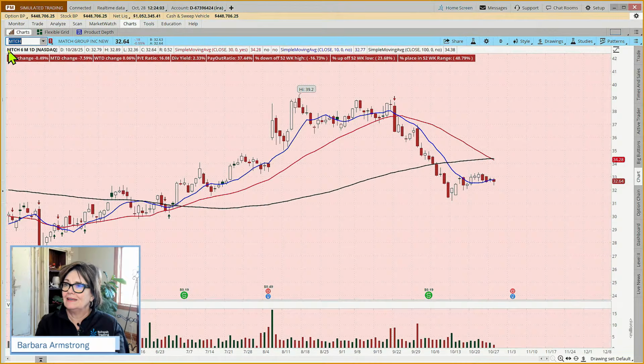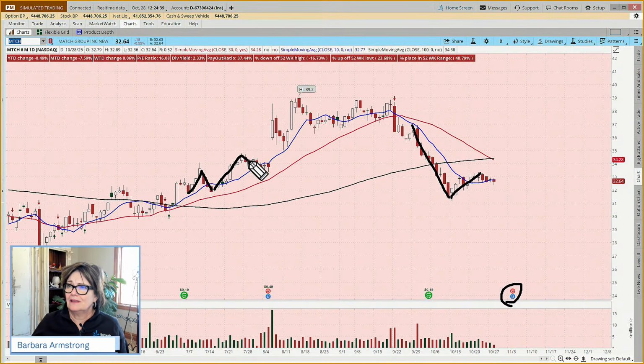Match.com? Not a recommendation per se, but again, we had something that was falling. And then it's kind of rallied here and is starting to fall again. Now we have earnings coming up. And what happened, with technical analysis, the trend is your friend until it ends. It would go up, come back for a few days, came up, came back for a few days. So these were bull flags, right?